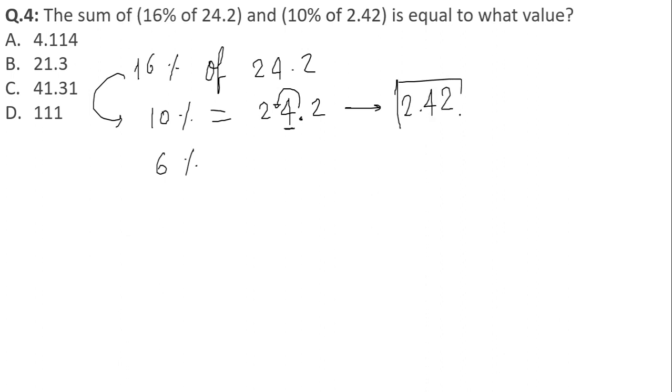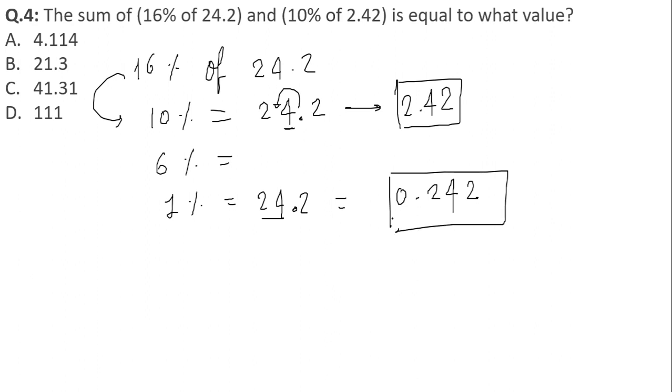This is the 10%. I got the 10% value. I don't know the 6% yet, so how to calculate the 6%? I'll calculate 1% first and then multiply that 1% by 6. 1% of 24.2 is equal to what? Shift the decimal point two digits. So 0.242 is the 1% of 24.2. I got the 1%, and I'll simply multiply it by 6.